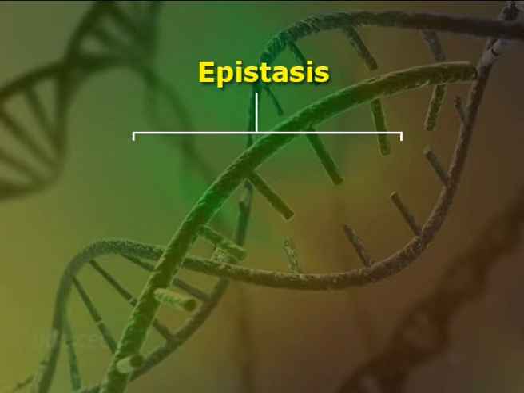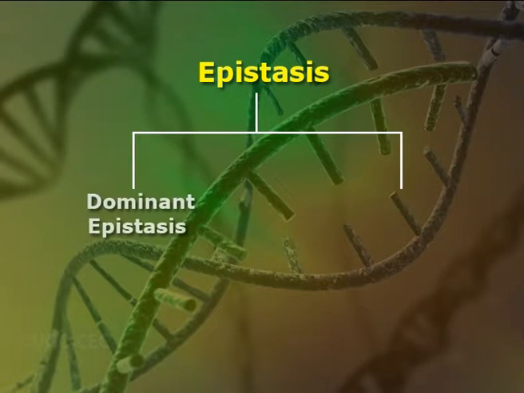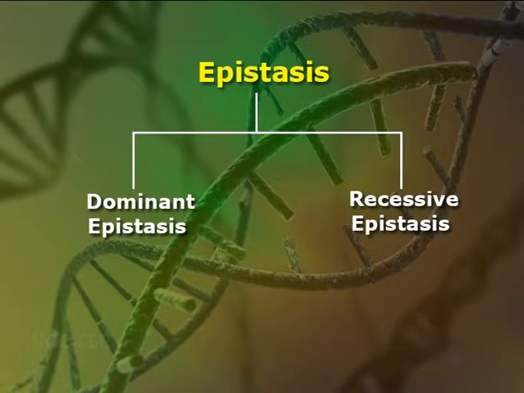Epistasis can be mainly of two types: dominant epistasis and recessive epistasis. Dominant epistasis, that is 12:3:1 or 13:3 ratio.